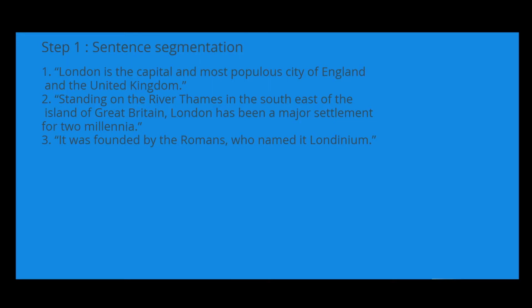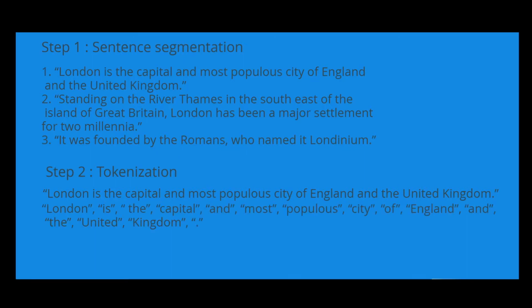Step 2 is tokenization. Now that we've split our document into sentences, we can process them one at a time. Let's start with the first sentence from our document, which is, London is the capital and most populous city of England in the United Kingdom. After tokenization, we will get this. In the same way, the other two sentences can also be processed.